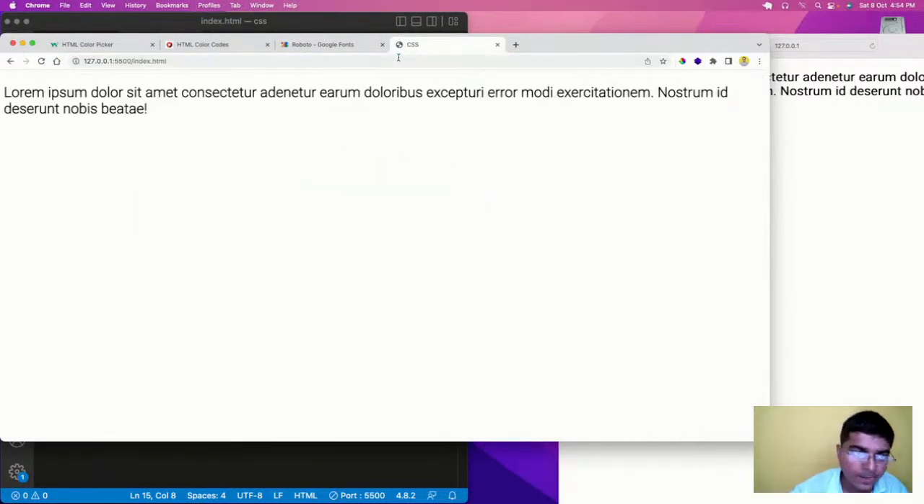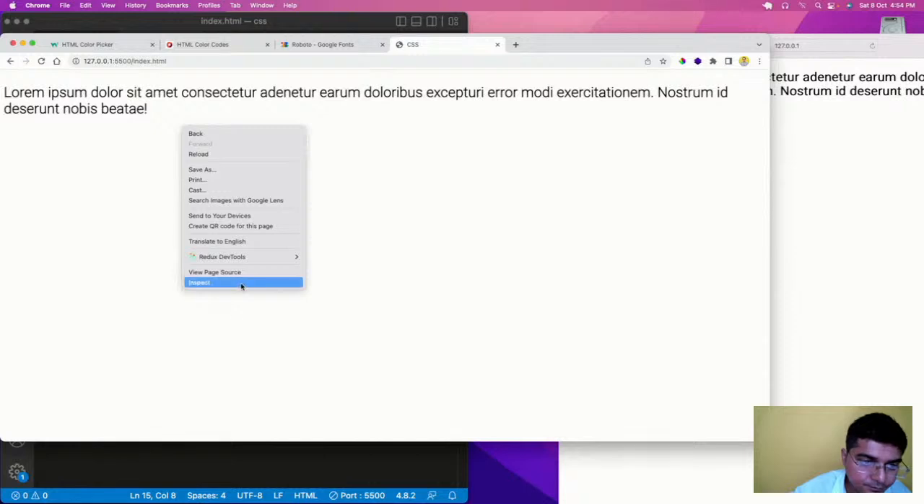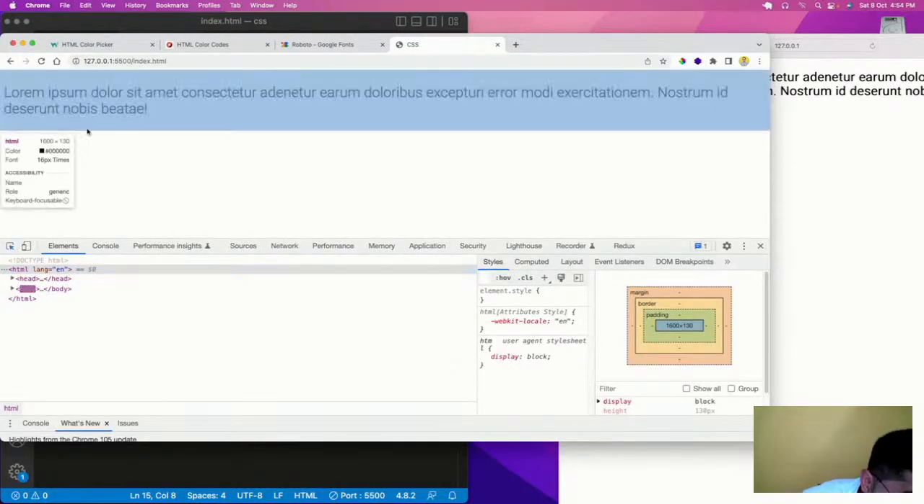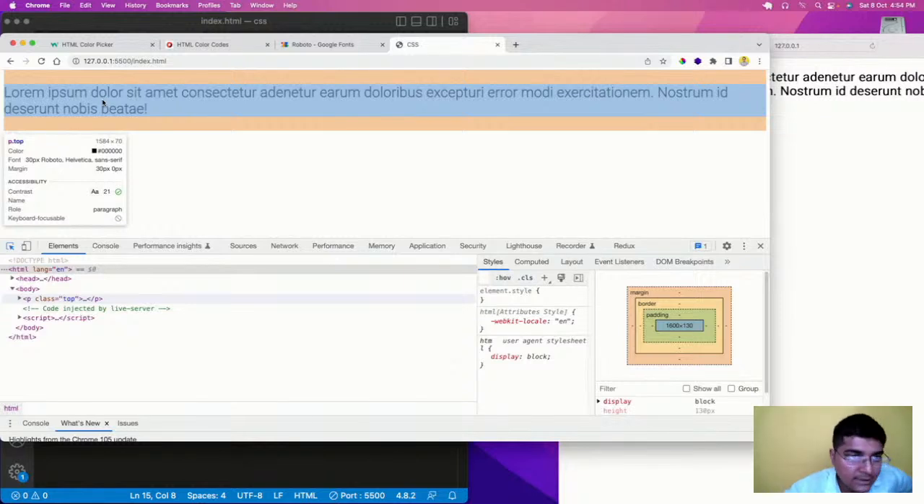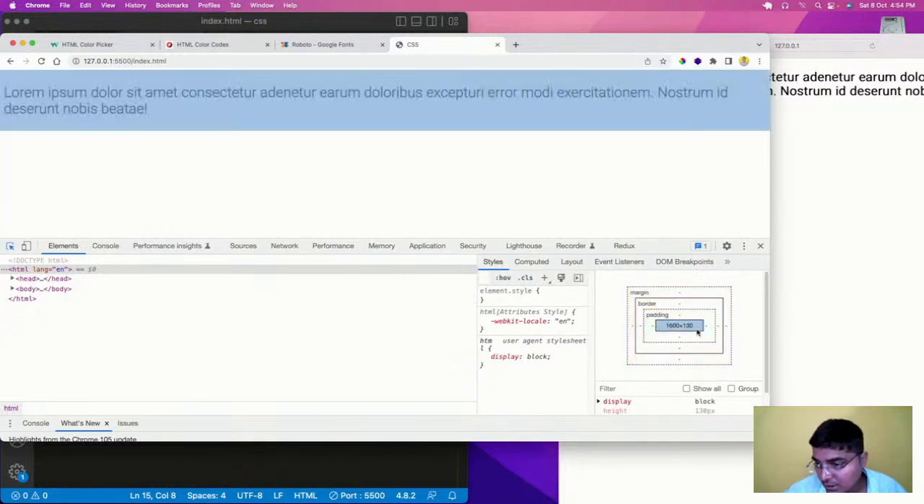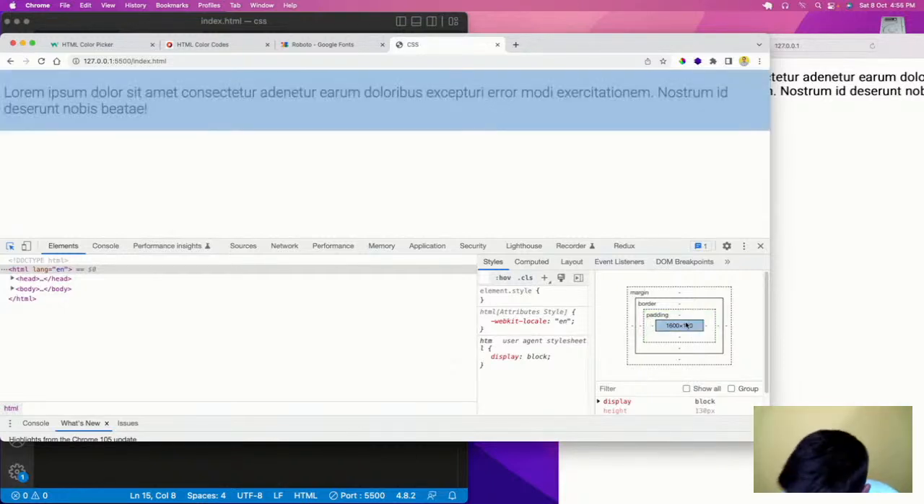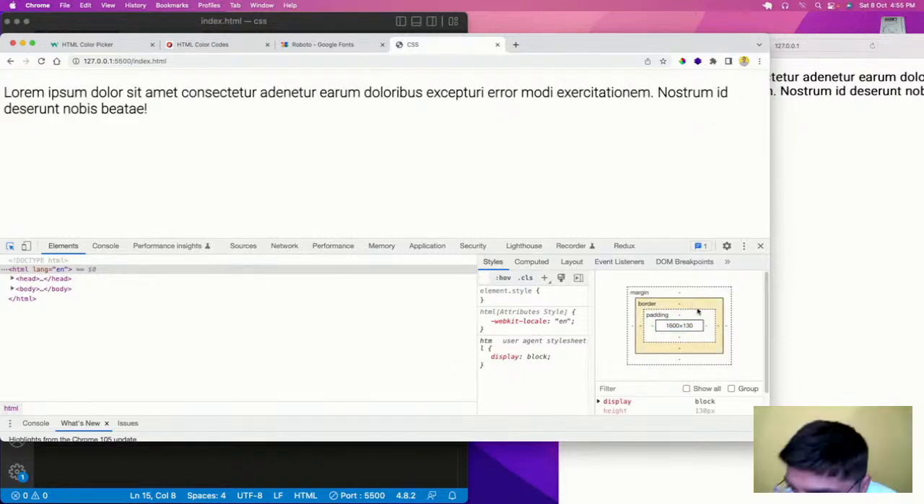Chrome. If you inspect here and here, this is basically the box model concept which you can see. So this is the content. Outside this content, we have padding. Padding will be across all sides, which is top, right, bottom, and left. After this padding, we have border. Border is also on all sides. And after this border, we have margin. Margin is also on all sides.